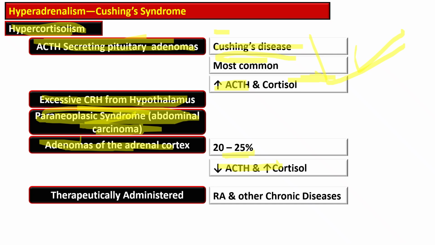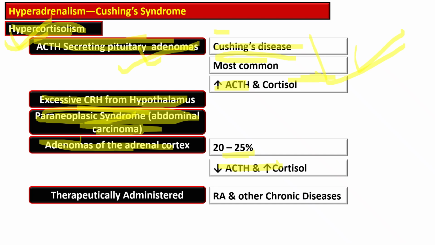And Cushing disease is a term that is used for ACTH secreting pituitary adenoma, while Cushing syndrome is a general term for all conditions causing hypercortisolism. Most symptoms are due to excessive cortisol, but excess androgen can also lead to virilization, such as hirsutism or acne.